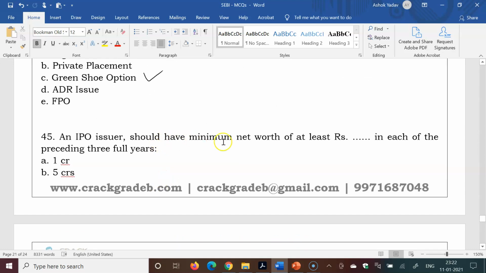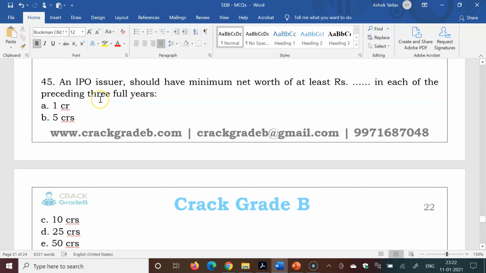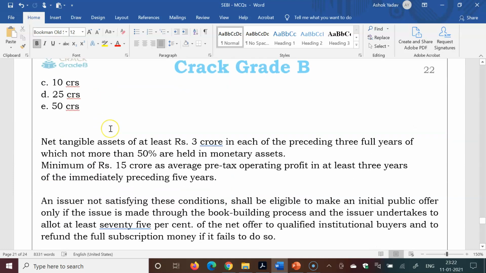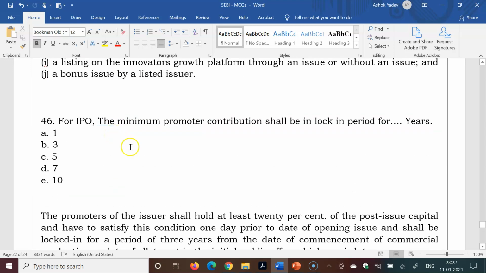An IPO issuer should have minimum net worth of at least rupees in each of the preceding 3 full years: 1 crore, 5 crore, 10 crore, 25 crore, 50 crore. So 1 crore is the right answer. These 6, 7 questions we have already discussed in our videos. For IPO, the minimum promoter contribution shall be in lock-in period for 1, 3, 5, 7, 10. So 3 years is the right answer.